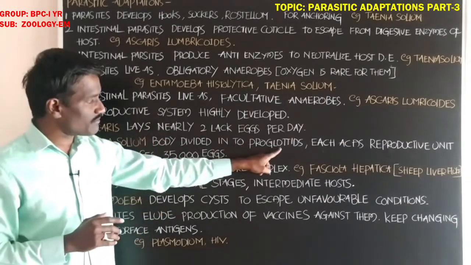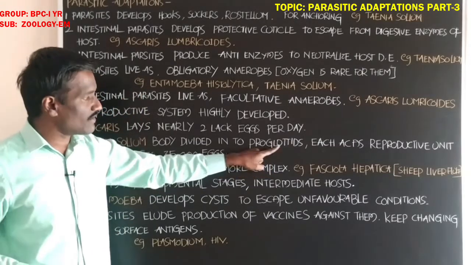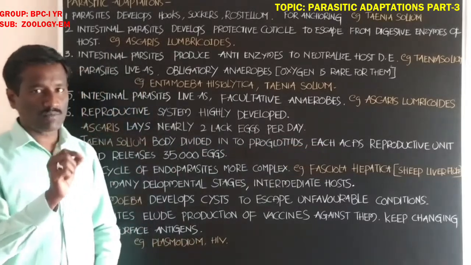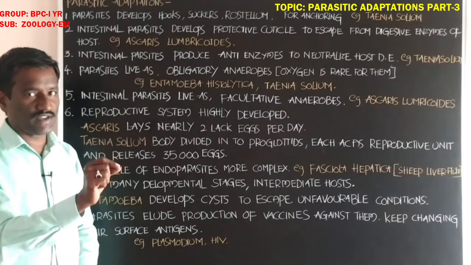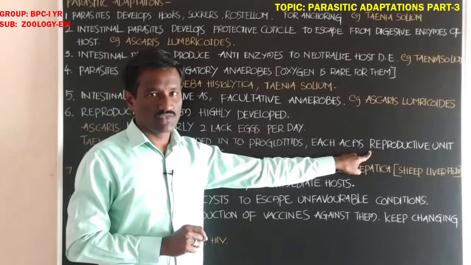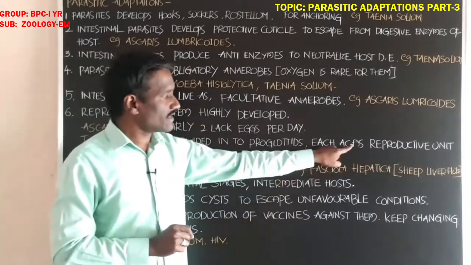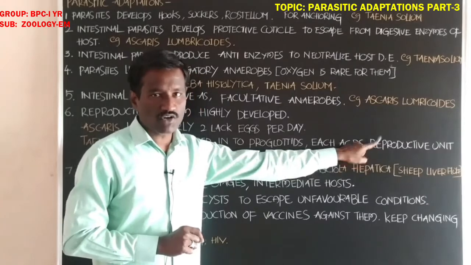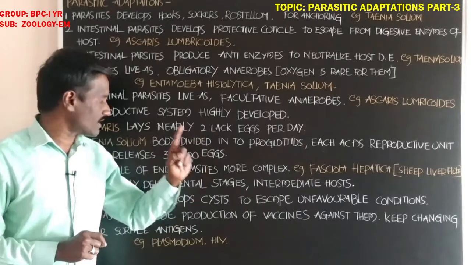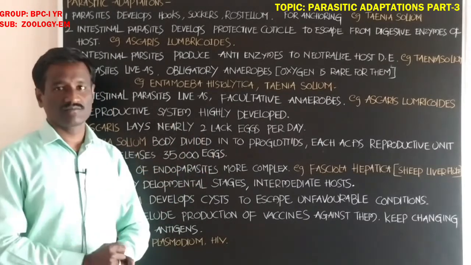Each proglottid in the body of Taenia solium acts as a unit of the reproductive system. Each proglottid releases approximately 35,000 eggs.